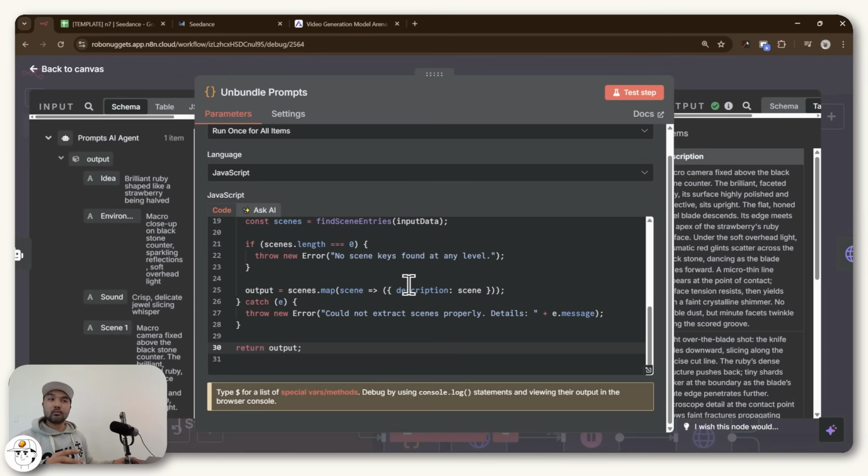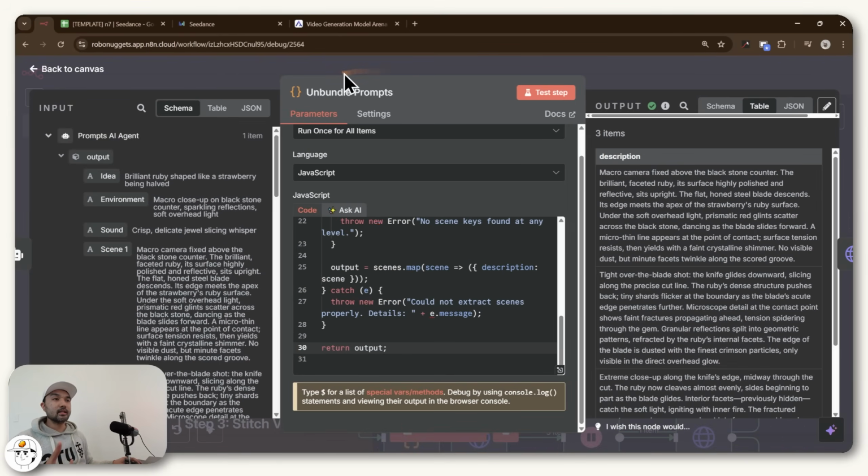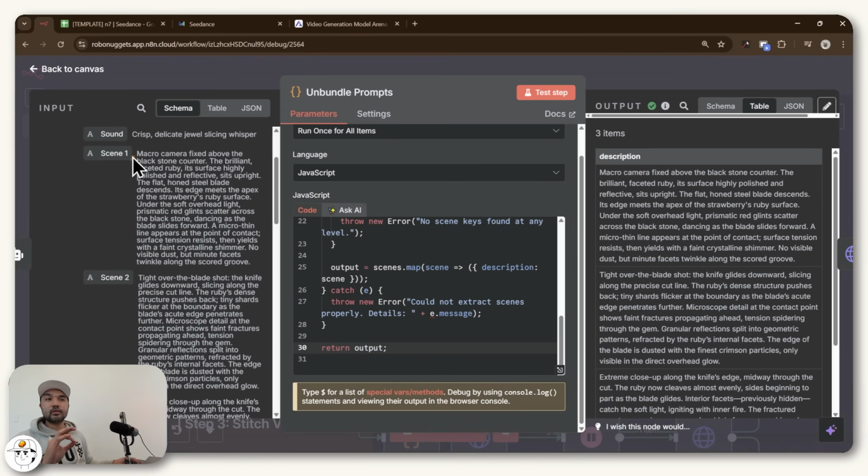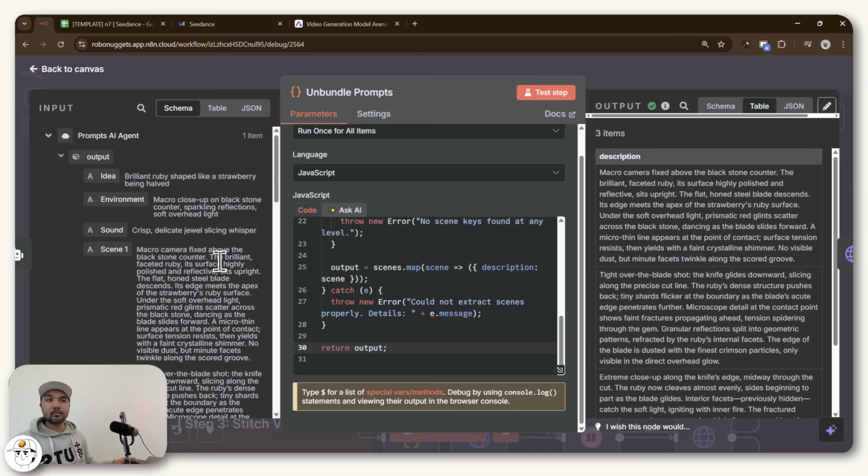So if we follow along, the next node we have here is this node that we named as unbundle prompts, because that is basically its purpose. It takes these 3 scene prompts that we have in the input section, which at the moment is grouped as one item in n8n, but just unbundles them so that we can ungroup them into individual items in n8n's instance. And you'll see in a bit why that's important, but essentially, if you have them individually unbundled in n8n, then you can pass along those items one by one into Seedance so that you can generate individual clips for each of these prompts.